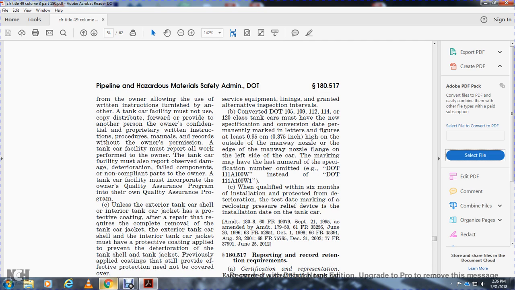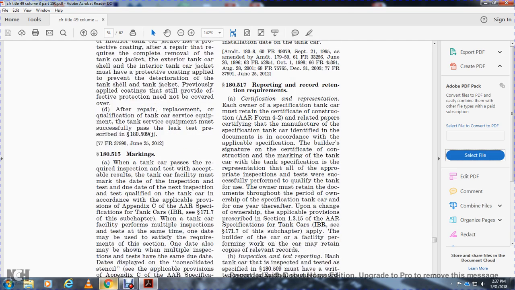Converted DOT 105, 109, 112, 114, and 120 class tanker cars must have the new specification conversion date permanently marked in letters and figures at least 0.375 inches high on the outside of the manway nozzle, with the edge of the manway nozzle on the left side of the car. The mark may have the last numeral of the specification number omitted, for example .111A100W instead of .111A100W1. When qualified within 6 months of installation, the test date marking of the reclosing pressure relief device is protected from deterioration and insulated on the date of the tanker car.